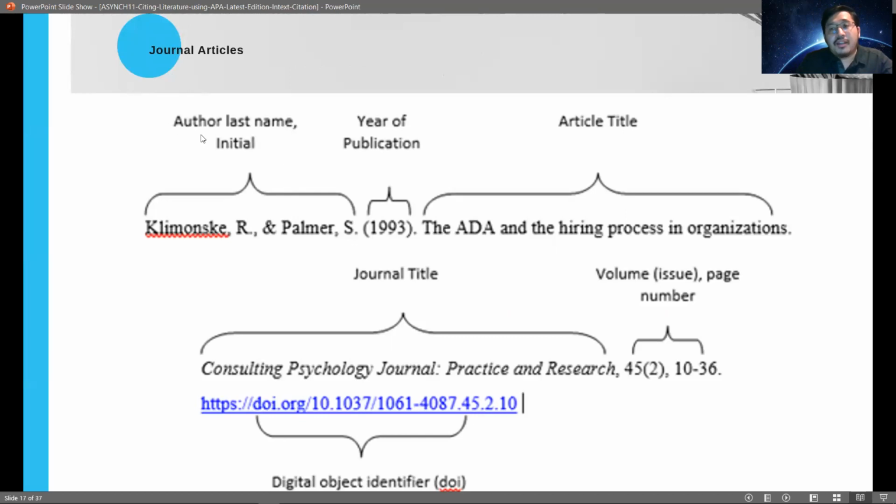Again, we get the name of the author. The last name comes first, followed by the initials. Next, it is followed by the year of publication. And then after that, you have to state the title of the article. And then after the title of the article, we have to state the title of the journal where we got it from. And then since this is from a journal, we should not forget the volume or the issue number. And then we have to state also the page numbers where we got it from. And then after these, it is followed by the hyperlink where we have accessed that particular journal.